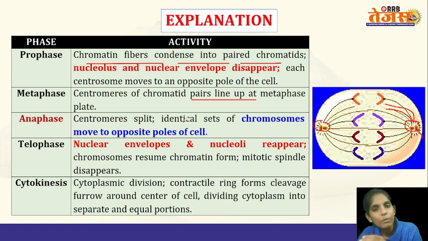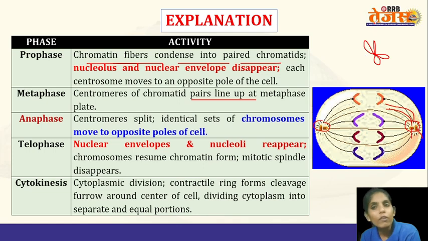What happens in meiosis 1 is that the homologous chromosomes, that means the two chromosomes, separate: one chromosome will come to one side and the other chromosome will come to the other side. Whereas in anaphase 2 of meiosis 2, the chromosome has two sister chromatids. Here, this is one sister chromatid and this is another sister chromatid.